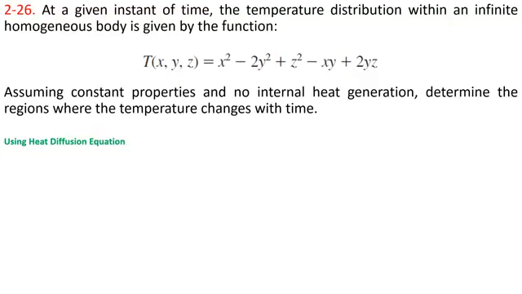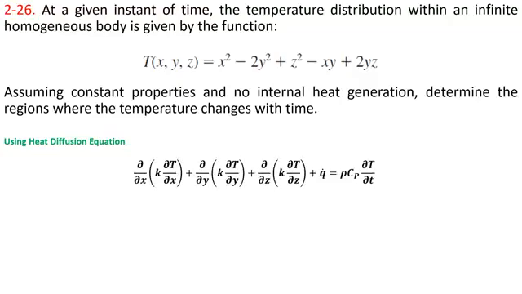We are going to use the heat diffusion equation in the rectangular component system, or simply the XYZ system, and we have discussed it in our lecture number 3. It is ∂/∂x (k ∂T/∂x) plus ∂/∂y (k ∂T/∂y) plus ∂/∂z (k ∂T/∂z) plus q dot is equal to rho cp ∂T/∂t.